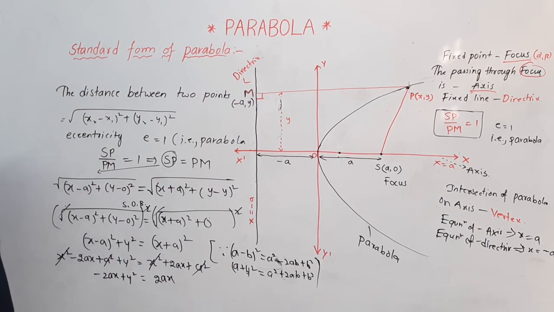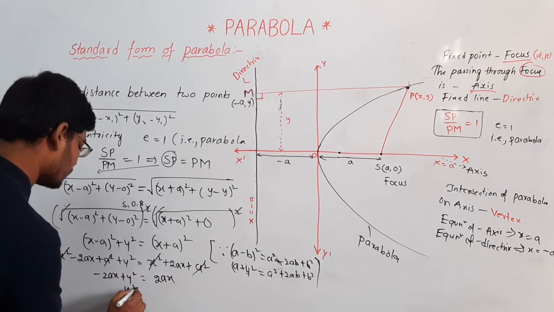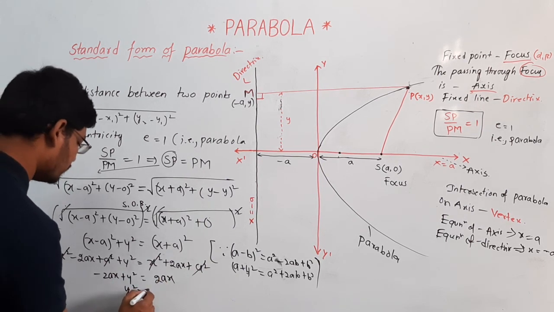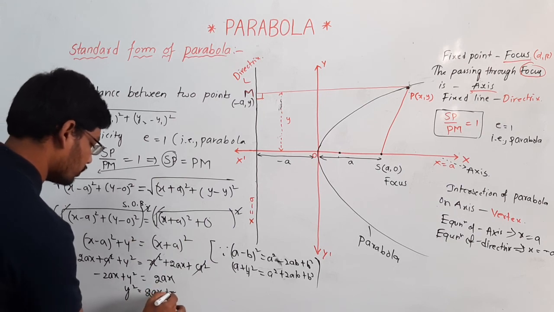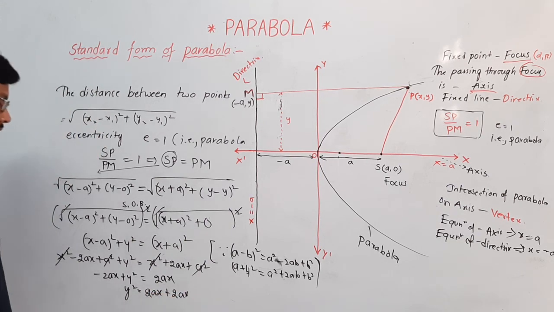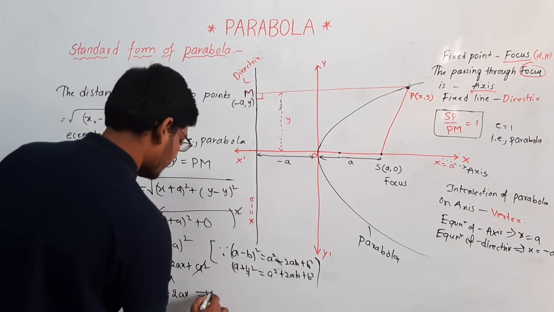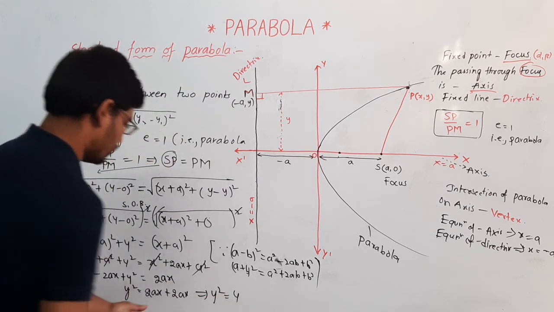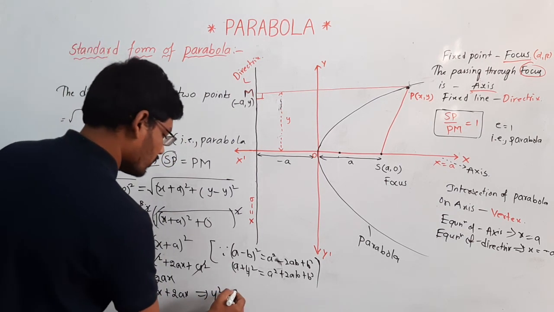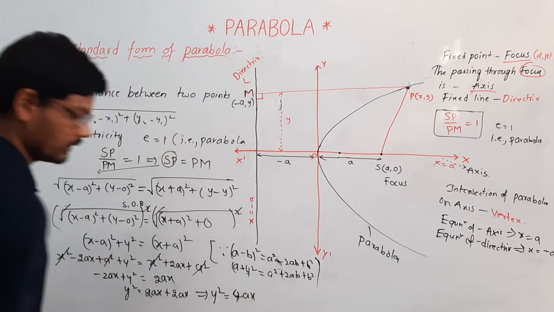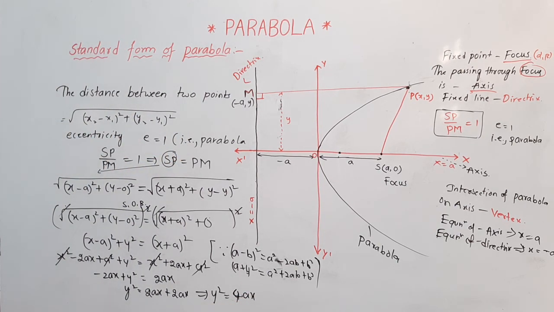Keep y square as common here. Y square is equal to, let's send it to the right hand side, 2ax plus 2ax. Y square is equal to how much here? Y square is equal to 2ax plus 2ax, that is nothing but 4ax. 2ax plus 2ax gives 4ax, and this is the standard form of parabola equation.